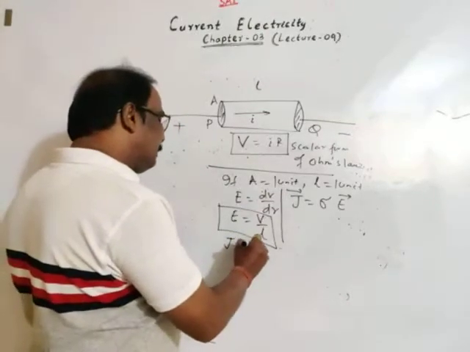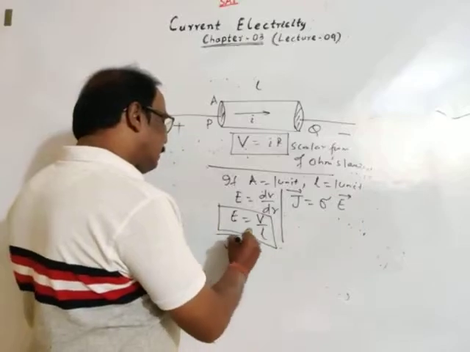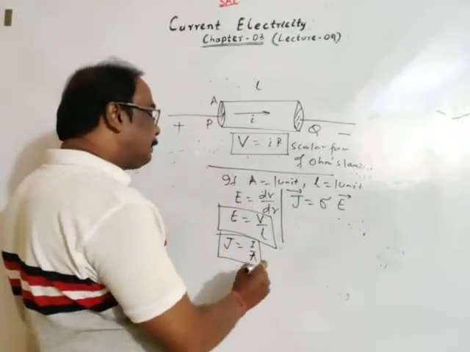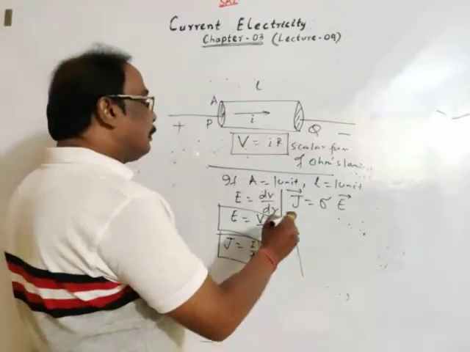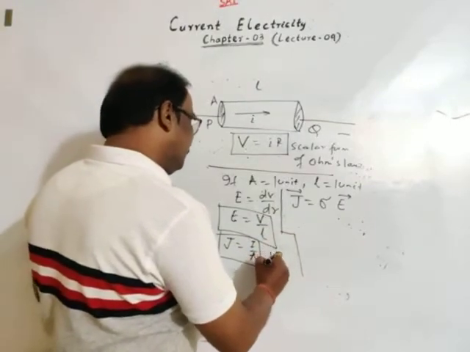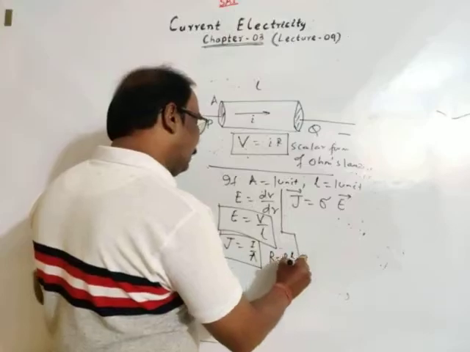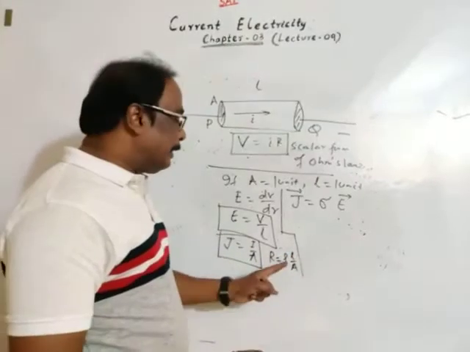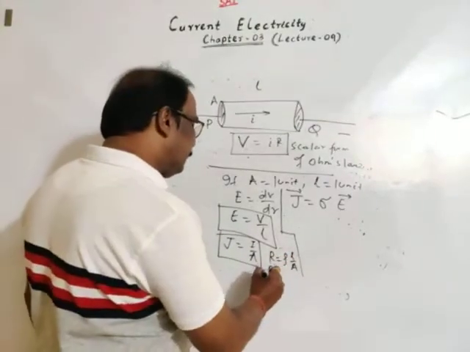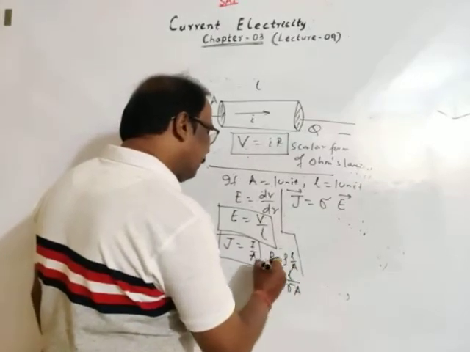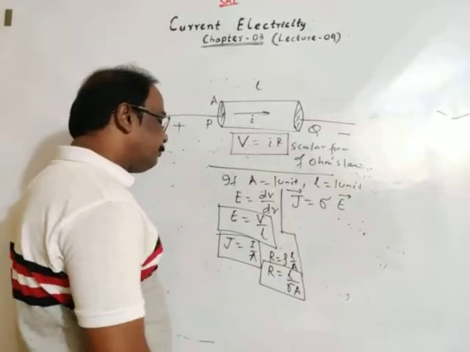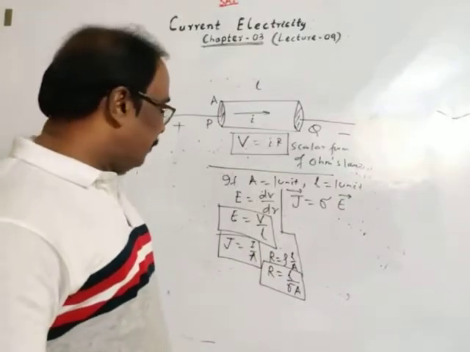Current density is equal to the amount of current flowing per unit cross-sectional area. Okay. So resistance is equal to rho L by A. Usually you have taken this formula. Rho is resistivity, and resistance is equal to L by sigma A. This is about resistance, as we have discussed.